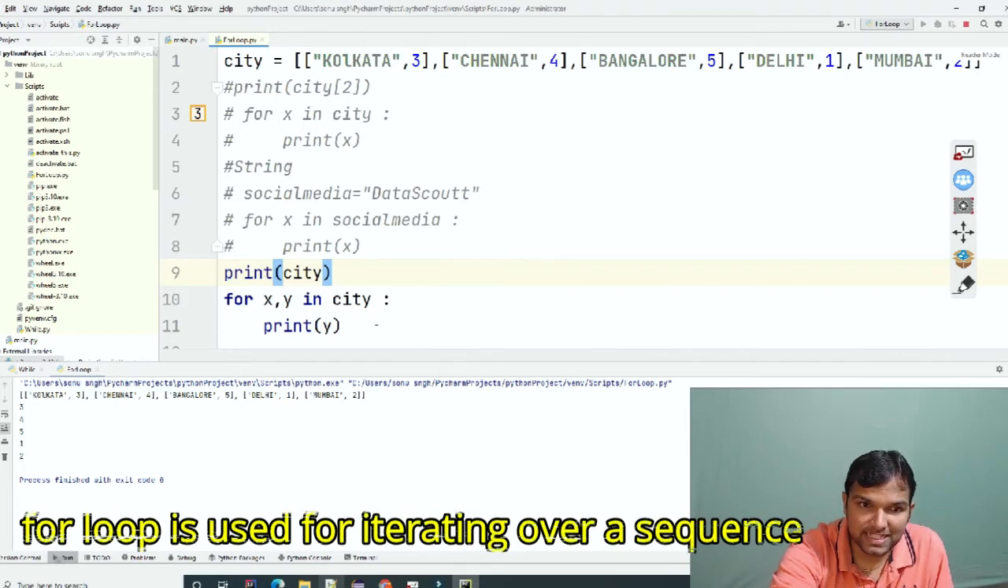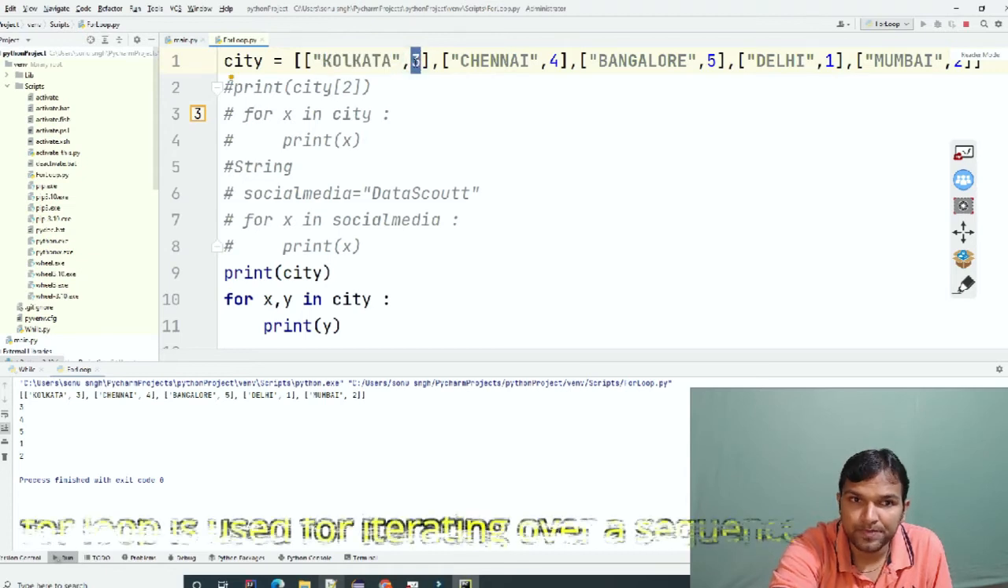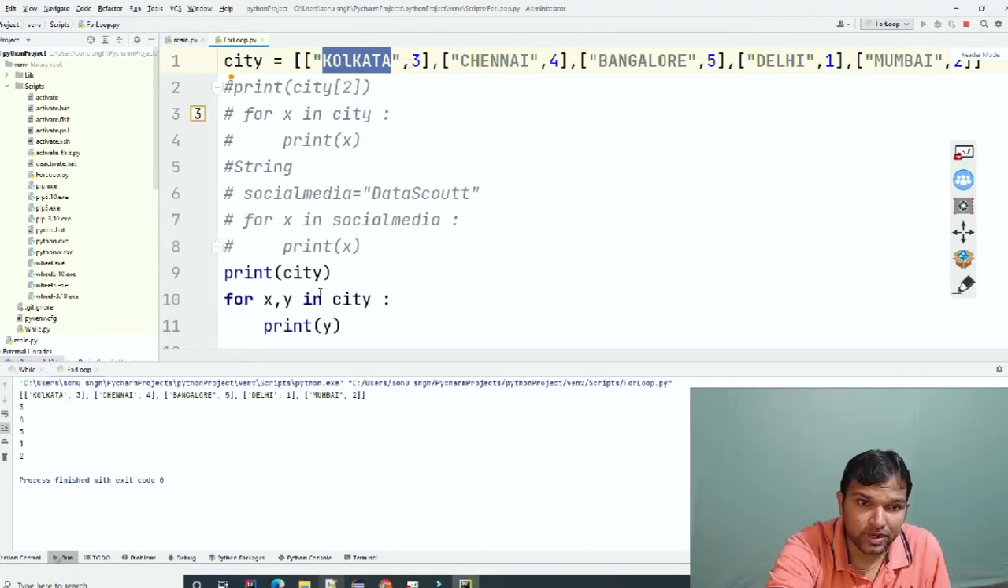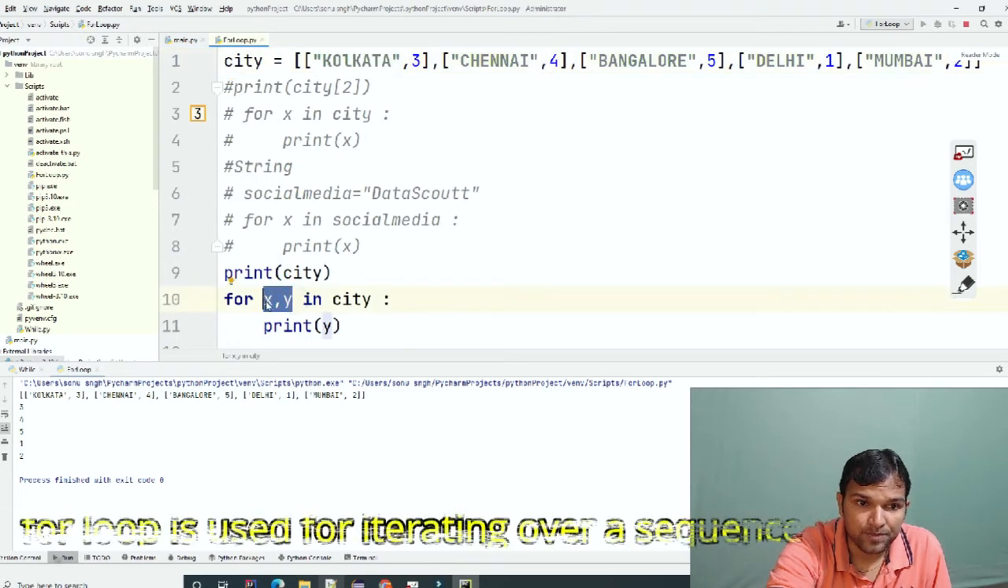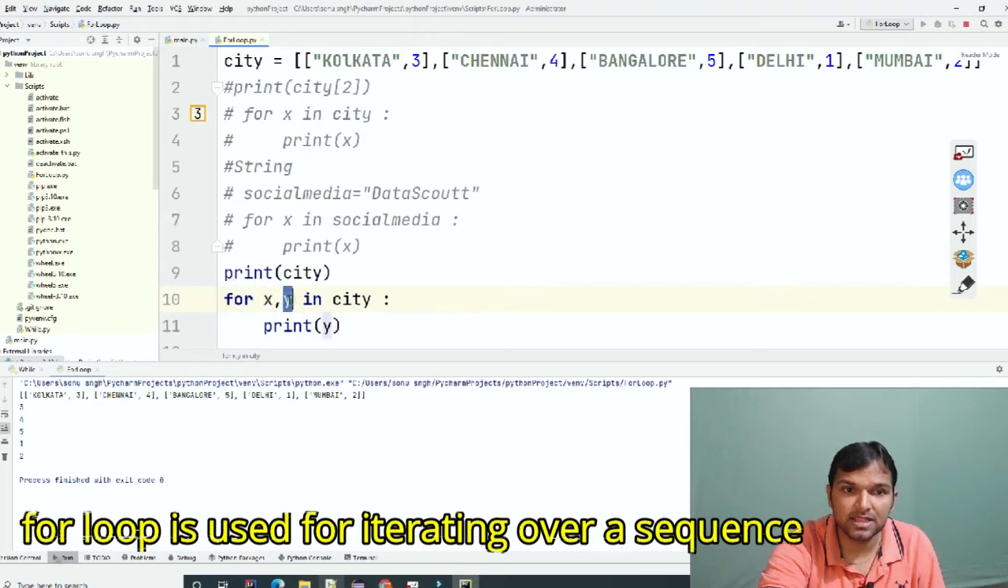If you have this kind of dictionary where you want to get the field item and the value, say this is the item and the value is 3. So Kolkata has got 3 awards. Kolkata is an item and 3 is the value. If you want to get the item and the value, you can write two arbitrary variables. So x will be the item, so item always comes first and then the value.